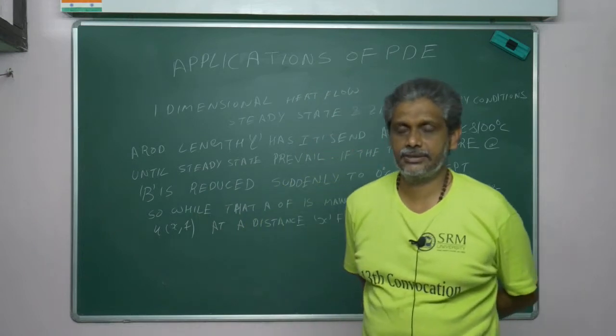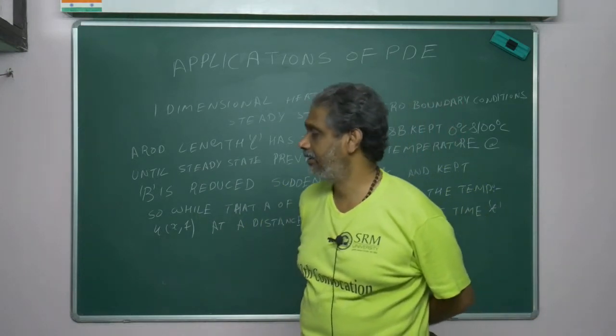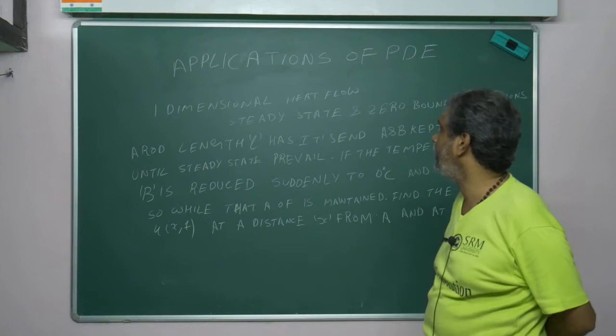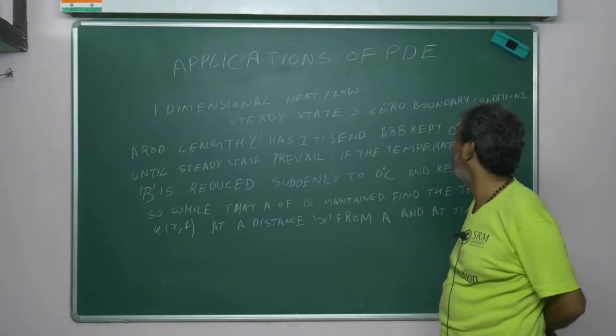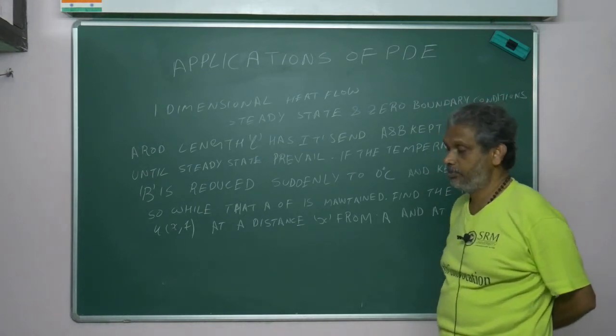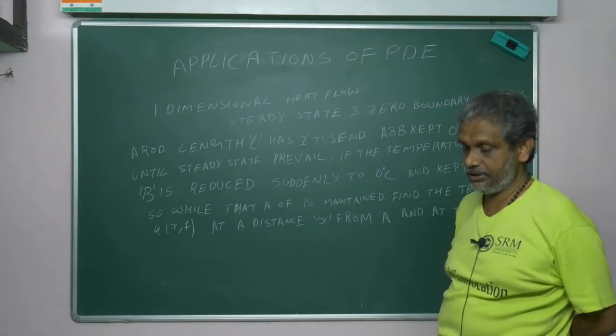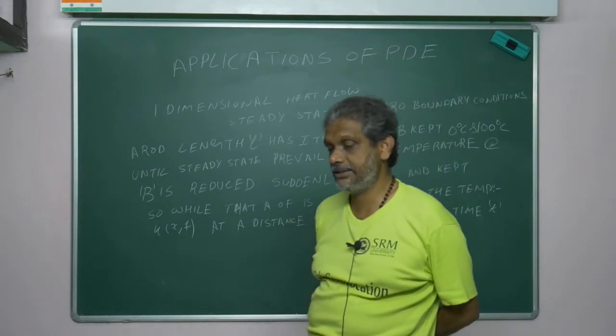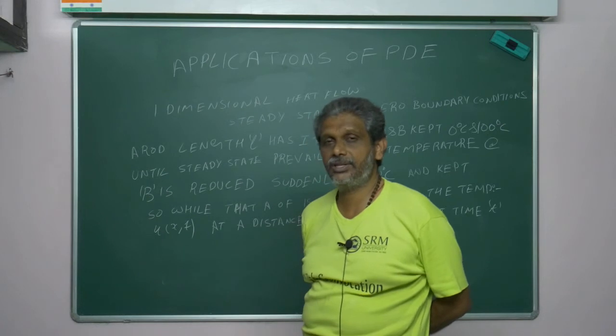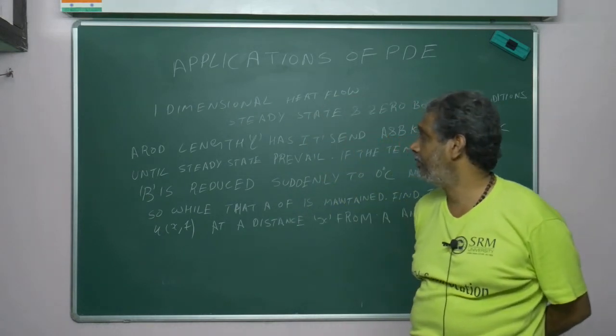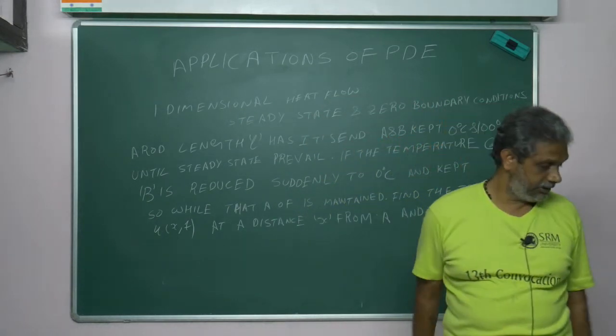Hi friends, this is your Dr. BP alias Bapuji Pullepu. See, this problem is very important: one dimensional heat flow, steady state and zero boundary conditions. Previously we did unsteady state conditions with zero boundary conditions. Steady state and zero boundary conditions is a very important problem. While doing the problem I will tell you. Now just you can see.